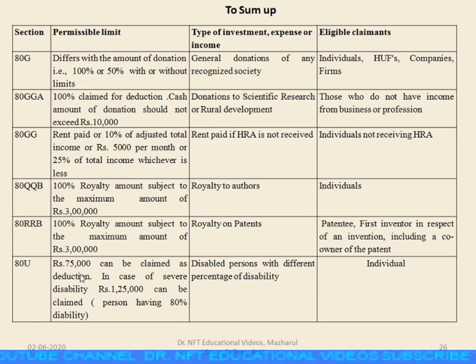For this, the permissible limit is 75,000, which can be claimed as deduction. In case of severe disability, more than 80% of disability is considered severe disability. In that case, rupees 1,25,000 can be claimed as deduction.